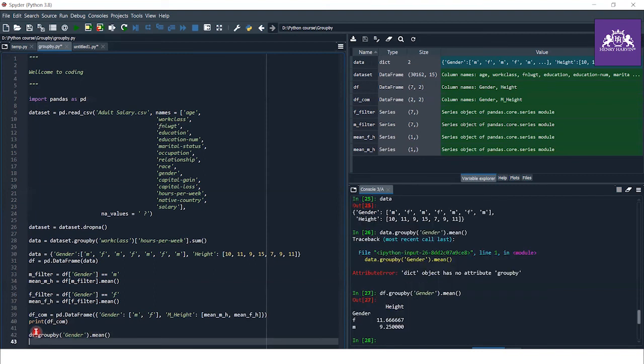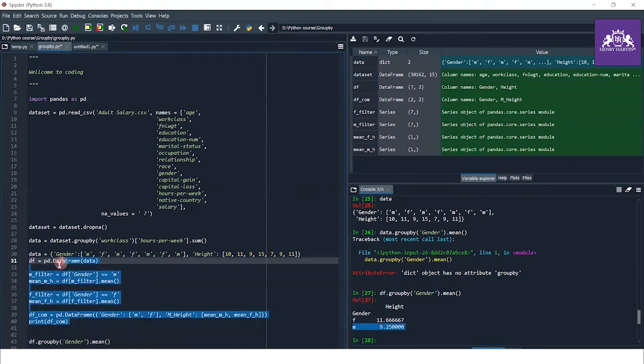So here, as you can see, I just wrote a single line of code, and I get my answer of mean height of female and mean height of male. Don't go on the answer, it's wrong. Earlier I wrote too many lines of code, 1, 2, 3, 4, 5, and 6. I wrote just 6 lines of code to get the mean height of male and female.